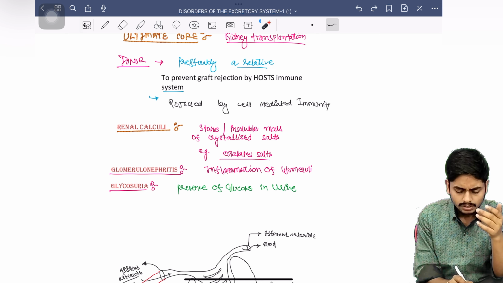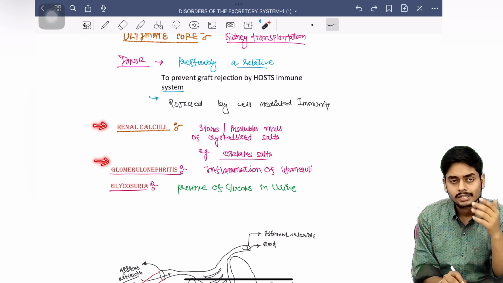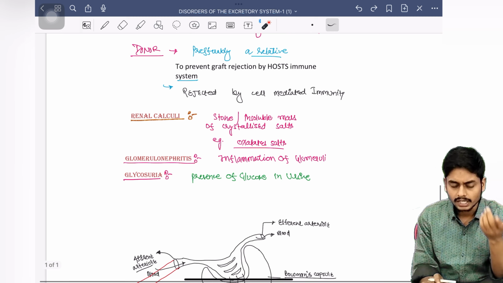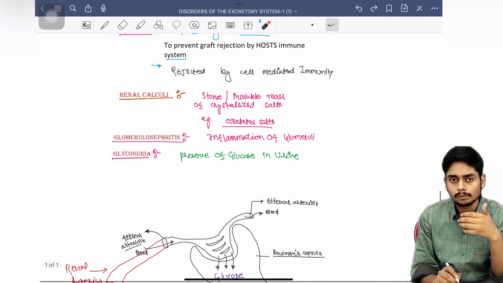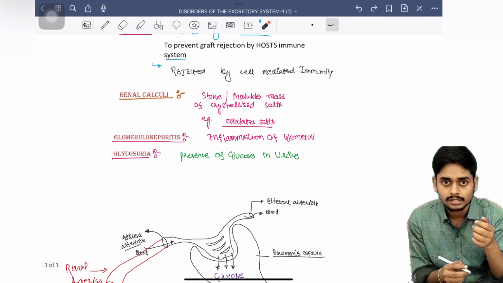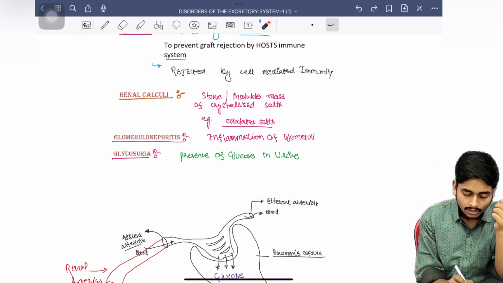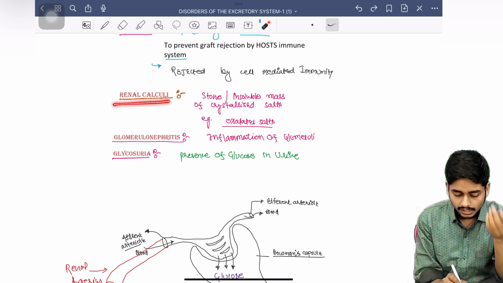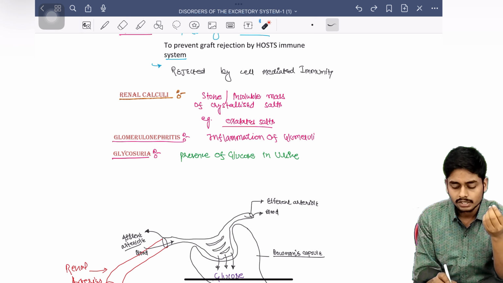So next, some other small diseases which are mentioned in the NCERT, and some I am discussing from my side which are not actually mentioned in the NCERT, but these are important. Okay, so the next condition is renal calculi. So what is this renal calculi?